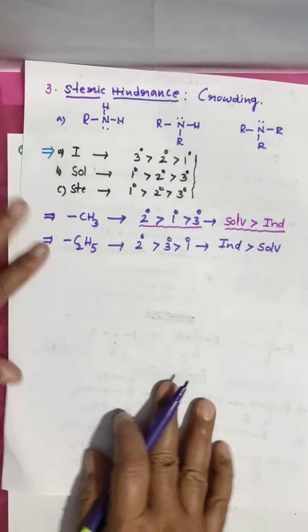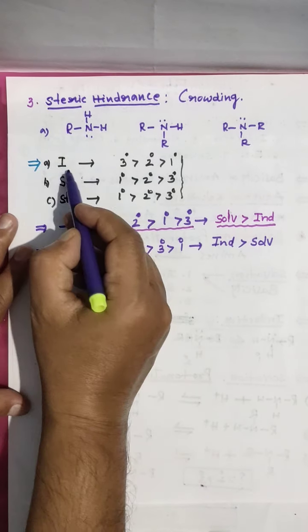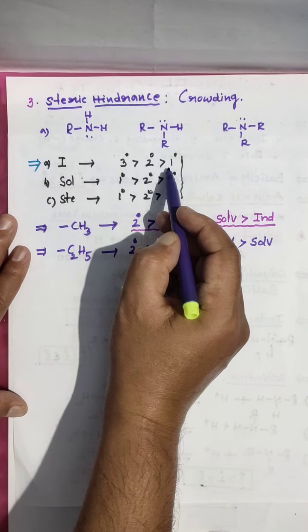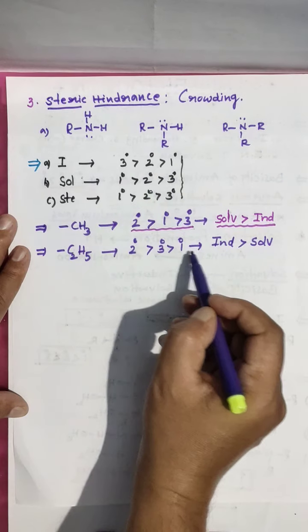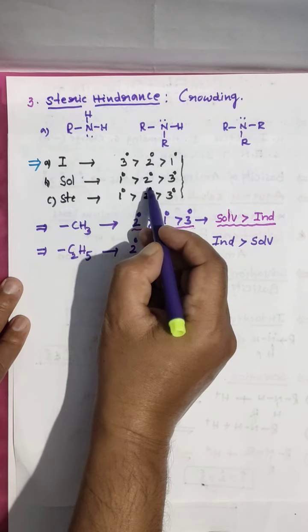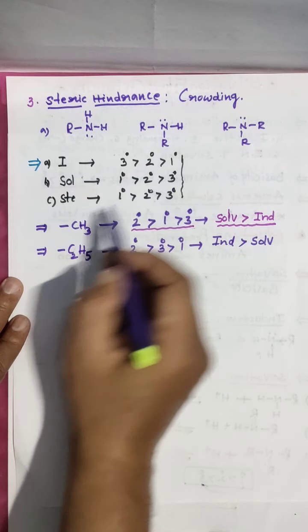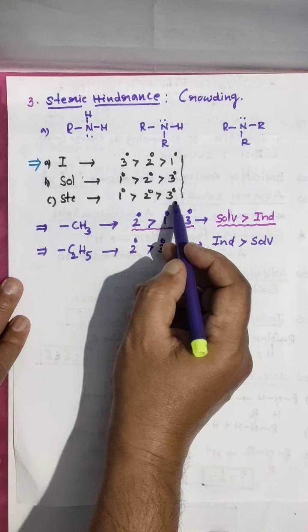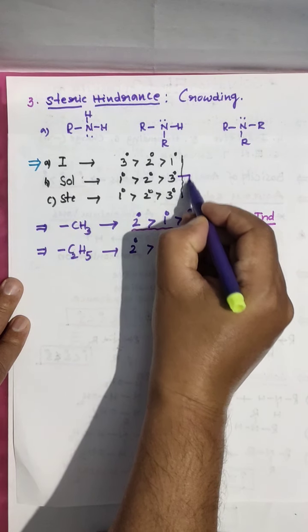So you have to remember that in inductive effect, 3 greater than 2, 2 greater than 1. In solvation, 1 is greater than 2, 2 is greater than 3. In steric hindrance, 1 is greater than 2, 2 is greater than 3. These two are the same.